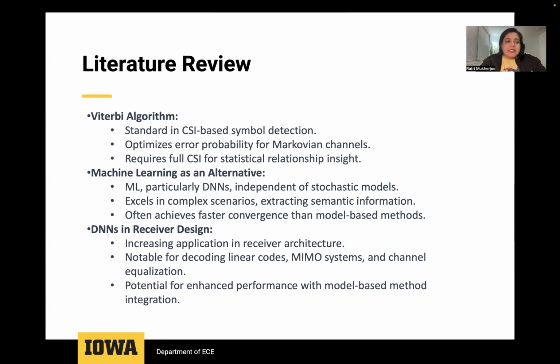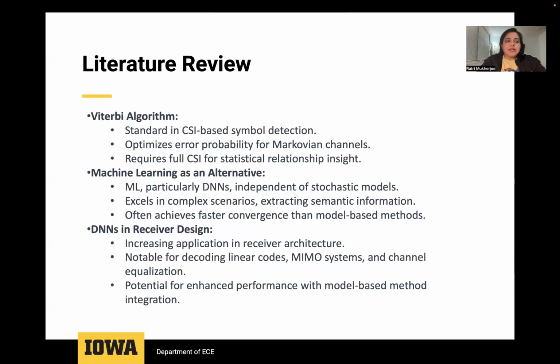Explaining the limitation: the Viterbi algorithm requires the receiver to have full channel state information to understand the exact statistical relationship, which can be a challenge in dynamic or complex environments. Transitioning to the advent of machine learning methodologies, deep neural networks have independence from underlying stochastic models, allowing them to function effectively even without precise model parameters, which is a significant advantage in real-world applications where channel models are complex or unknown.